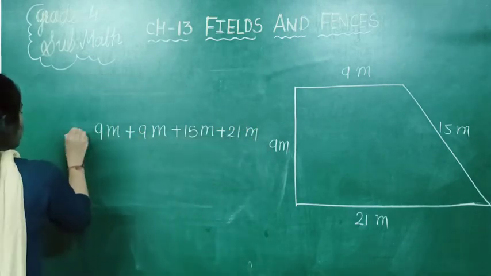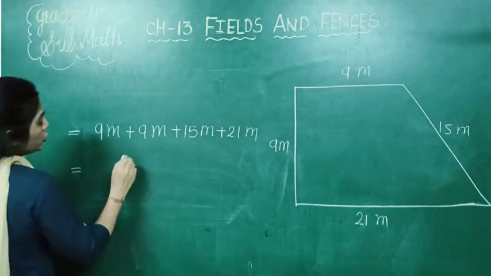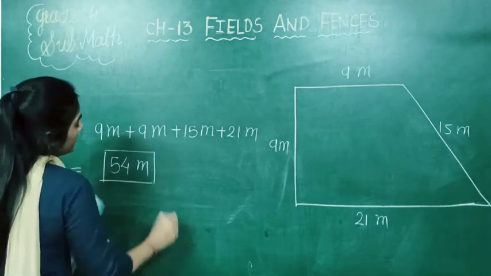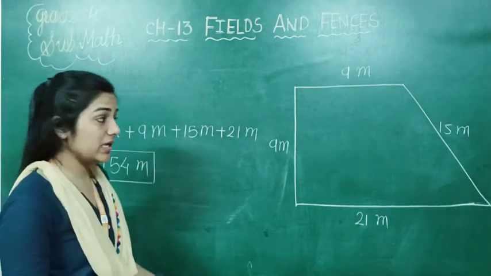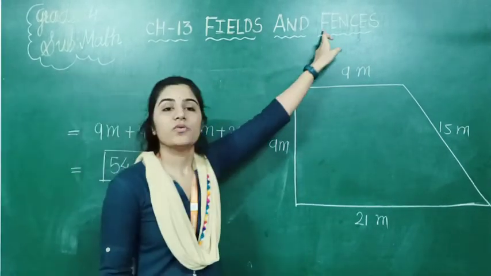If you add this, you will get the answer 54 meter. That means he needs a total of 54 meter of fence.